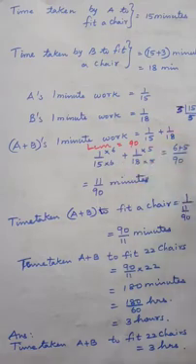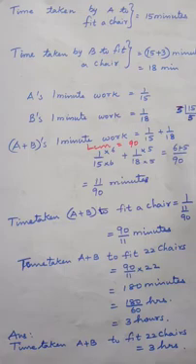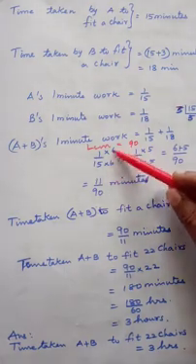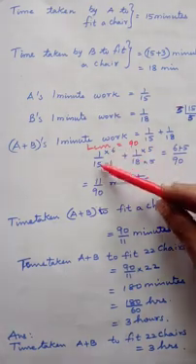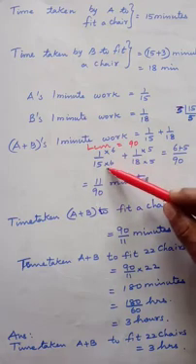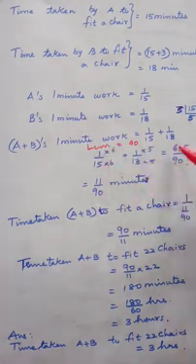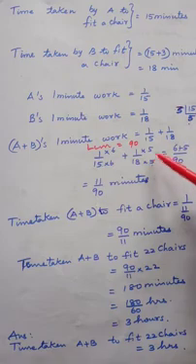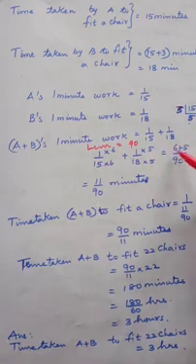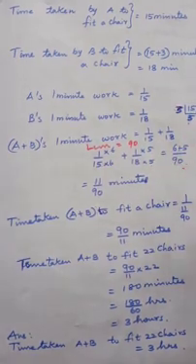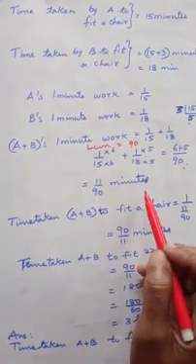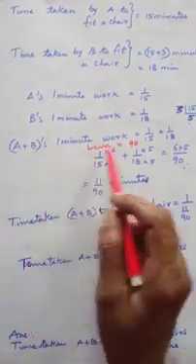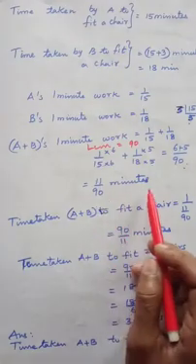So if you multiply 15, 5 3s are 15, into 6, isn't it? So you multiply 6, both numerator and denominator, then the denominator will come as 90. Here, in the numerator is 6. Here 18, 6 3s are 18, 18 5s are 90. So you are multiplying both by 5. 6 plus 5 by 90. That is 11 by 90 minutes. So A plus B's 1 minute work is 11 by 90 minutes.